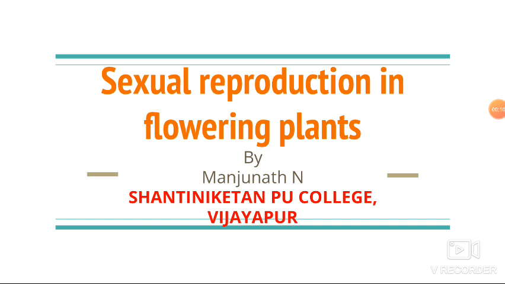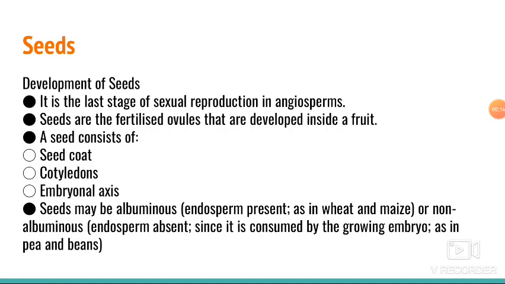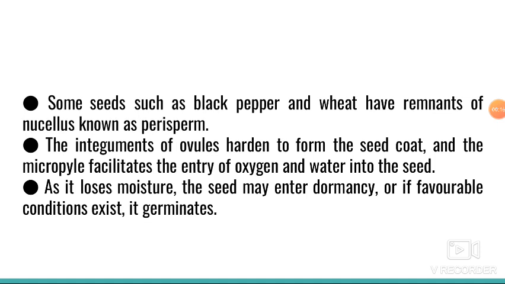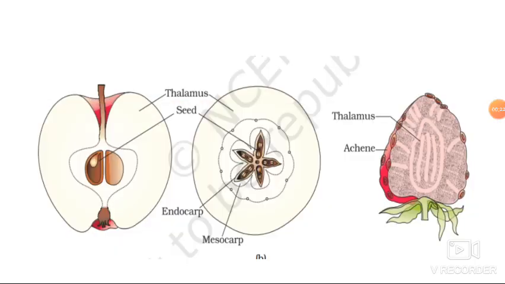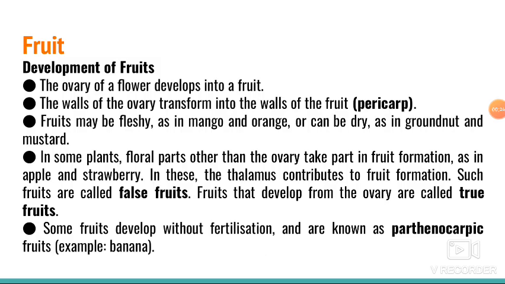And in the last video lecture we mainly studied the fruits and the advantages of the seeds. This is about the fruit. Usually there are different types of fruits we can see here: two types, false fruits and true fruits.